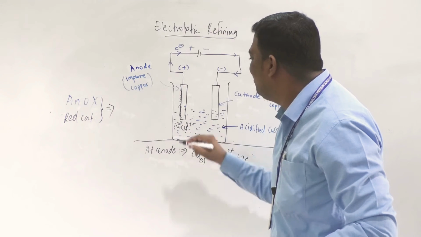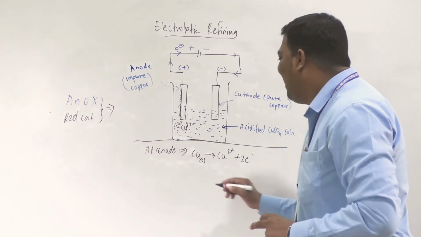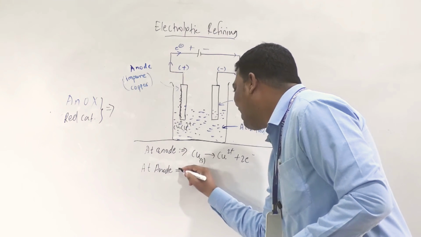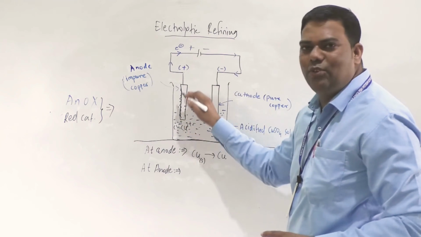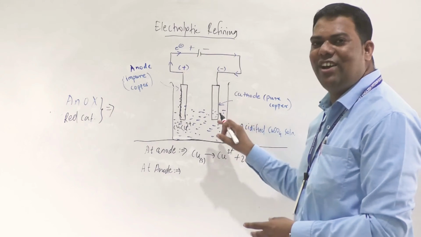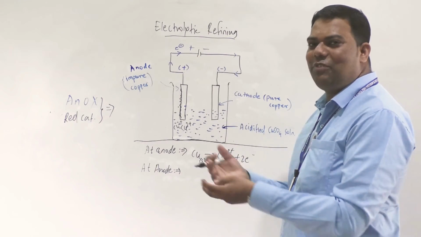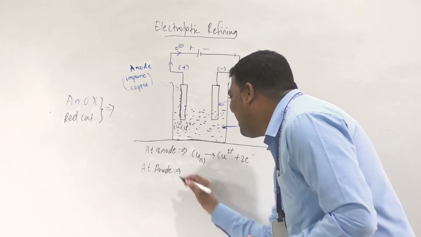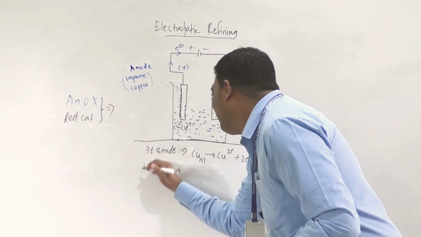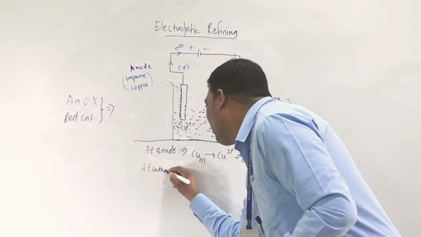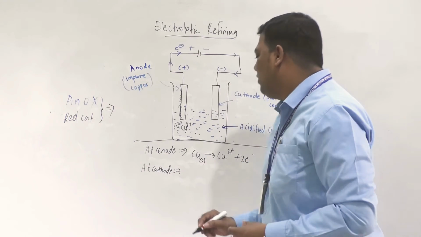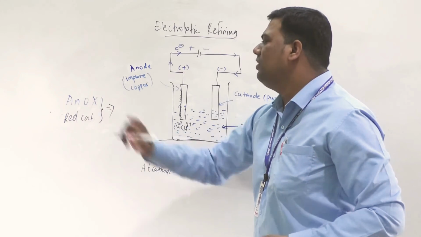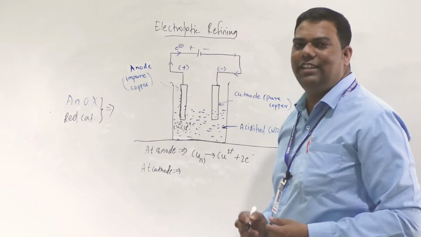Here also Cu2+, losing electrons. And whatever electrons are lost, they will be gained by the cathode. The cathode accepts electrons, which means reduction. So at the cathode, reduction. Redcat: cathode reduction, and oxidation at the anode and reduction at the cathode.